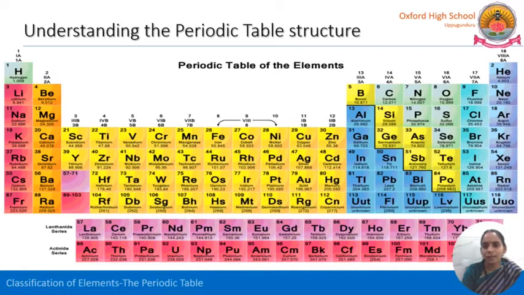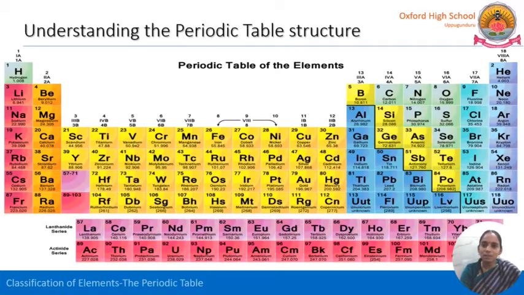And fifth A, that is nothing but group 15, that is nitrogen, phosphorus, arsenic and antimony. And sixth A, that is group 16: oxygen, sulfur, selenium, tellurium and polonium. Next one is seventh A, that is nothing but group 17: fluorine, chlorine, bromine, iodine and astatine. All these are halogens. And the last, 18th group, that is 8th A. This is the most important one.